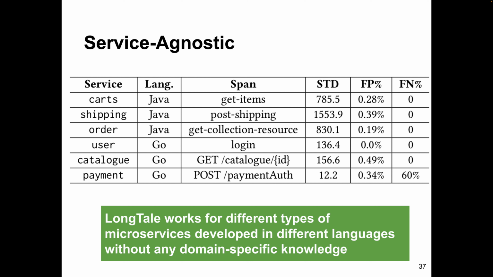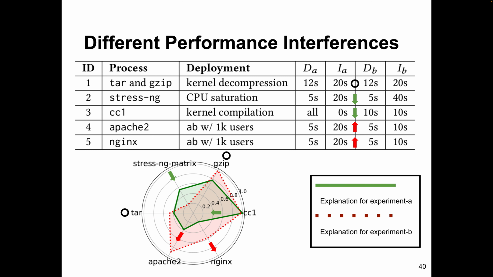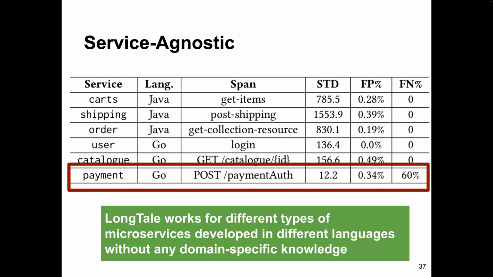And we also have an experiment to show that LongTale works with different languages and different applications. We ran this experiment 10 times to show the false positive and false negative rate. There is an outlier data point, which is payment, because after we looked at the code, it is implemented as an echo server, so the span duration is very short, and this does not work very well with LongTale. But the takeaway from this table is that LongTale works for different types of microservices written in different languages without any domain-specific knowledge.